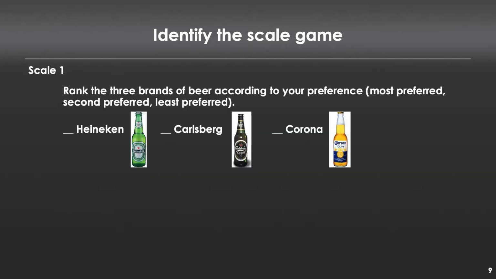Okay, hopefully you've had a chance to go over that quiz. And so what we'll do now is we'll review the answers to make sure that you understand that correctly. So our first question asked to rank the brands according to preference. This, of course, is an ordinal scale.